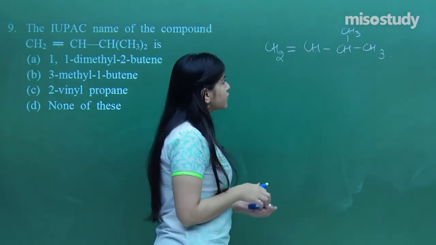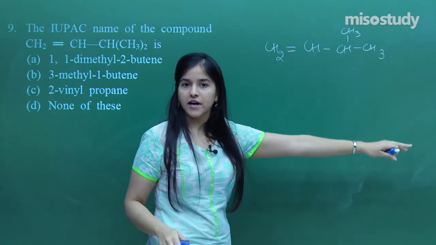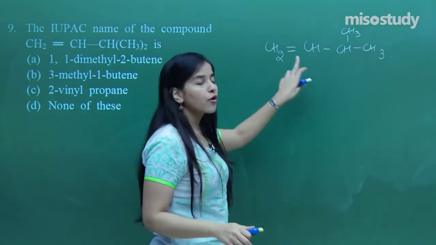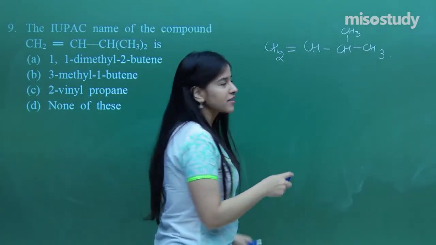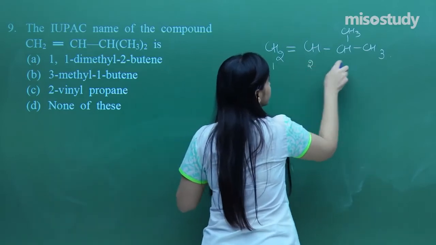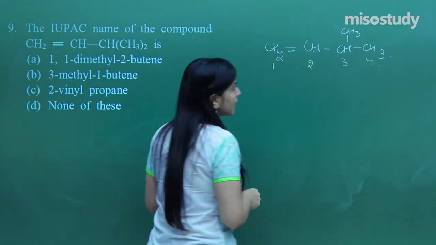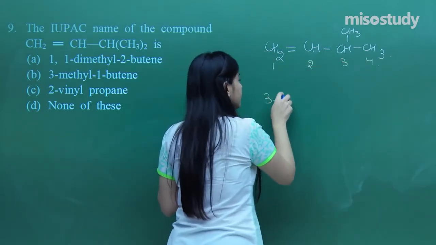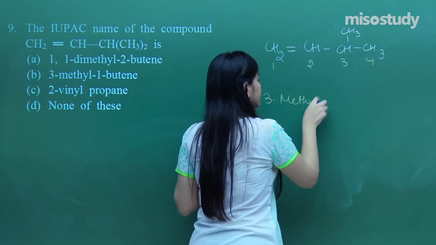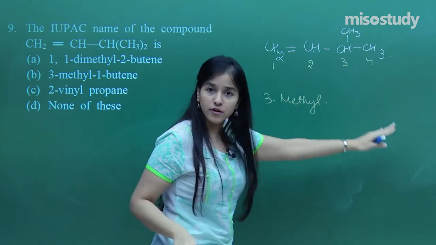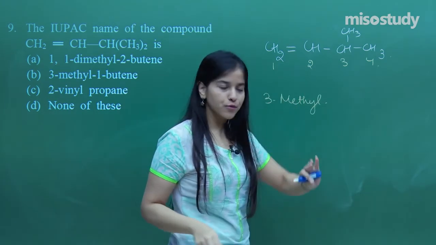Here I am counting from left to right, because the double bond will be assigned the least possible number. So it would be 1, 2, 3 and 4. That means on the third carbon I have got a 3-methyl, and I have got 4 carbon atoms, that means but.